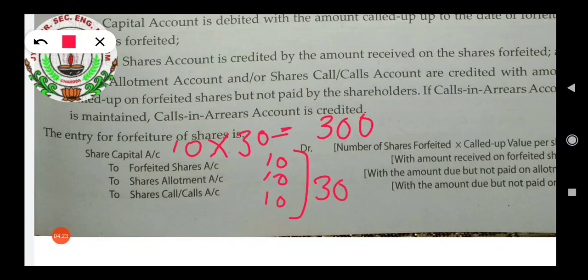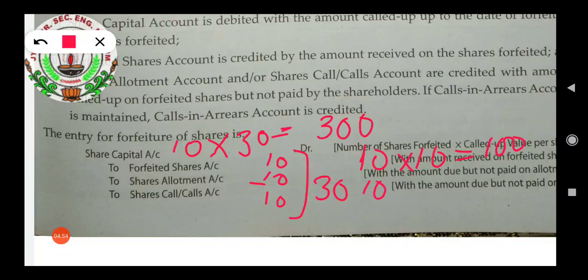Now for the amount of forfeited shares, it will be 10 shares into application money 10. So 100 will come. Next, to share allotment. Here it is also 10.